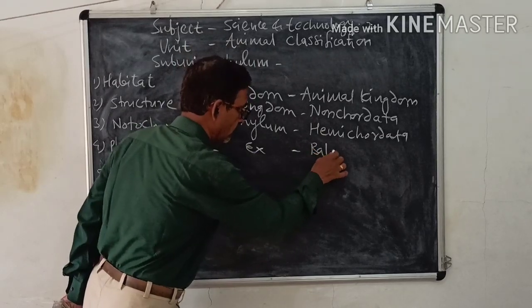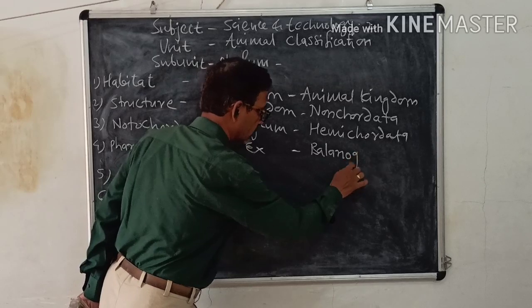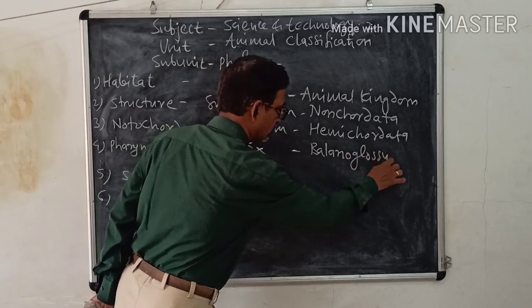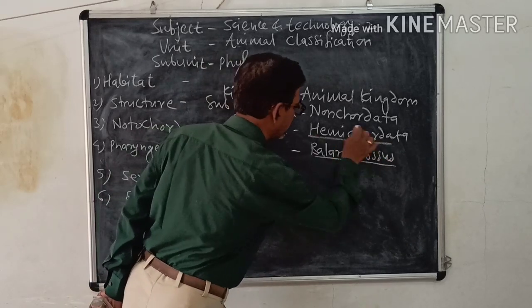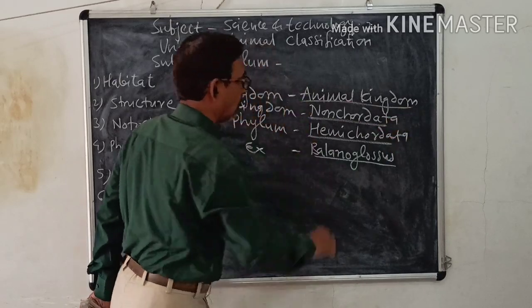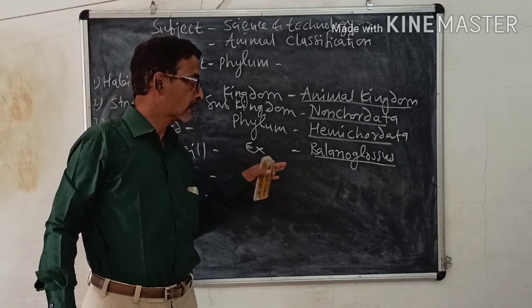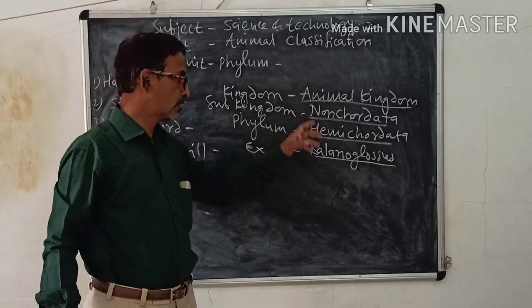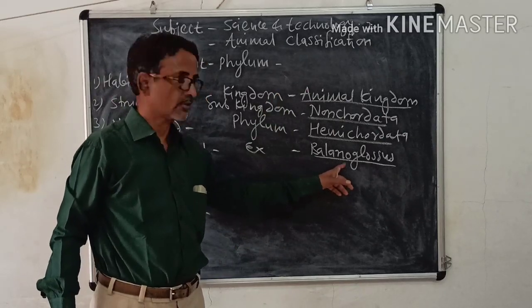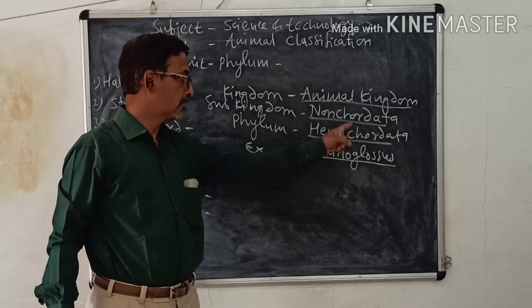We shall write Balanoglossus and underline each. A question for 1 mark can be asked: classify Balanoglossus or classify Saccoglossus. So you have to write this classification.